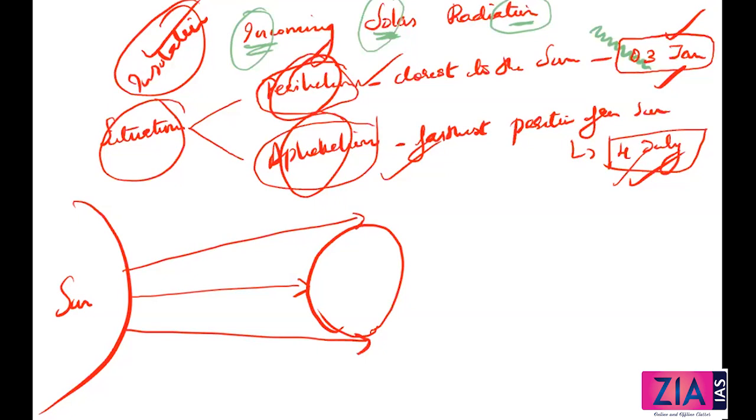The amount and intensity of insolation vary during a day, in a season, in a year, anytime it will keep on varying, because you know that earth is moving like this. Because earth is moving, the rays which are falling will be different, and because of that it will change. The factors that cause these variations in insolation, different factors are there, that we'll see now in detail. You can write the heading like this: factors causing variations in insolation.